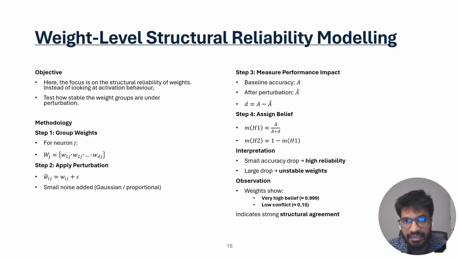For weight-level reliability, the focus is on structural stability. Instead of analyzing activation behavior, we group weights connected to each neuron and apply a small perturbation such as Gaussian noise. Then we compare the baseline accuracy with the accuracy after perturbation. If the accuracy drop is small, the weight group is considered reliable. If the accuracy drop is large, the weight group is unstable. The observation from this work is that weights show very high belief and low conflict, meaning they are more structurally stable compared to neuron activation behavior.